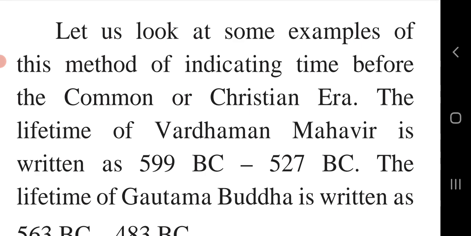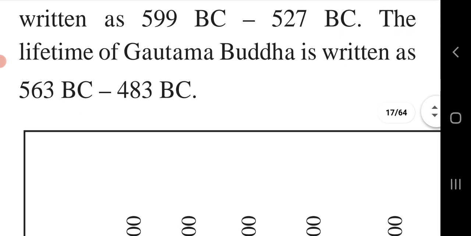The lifetime of Gautam Buddha is written as 563 BC to 483 BC. It means 563 before Christ and 483 before Christ.